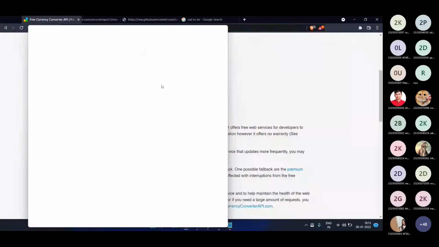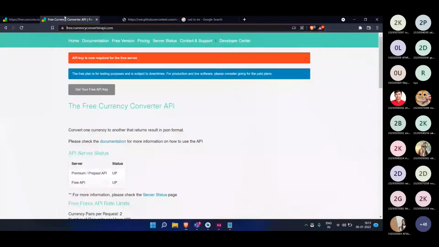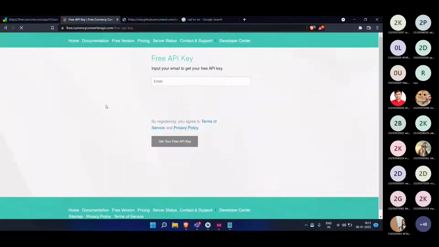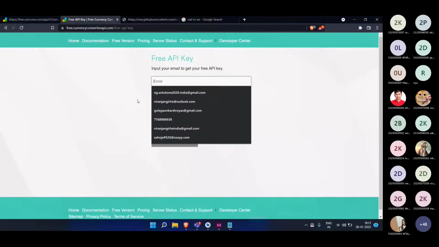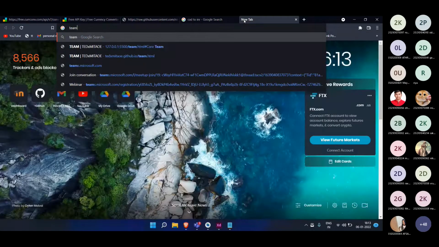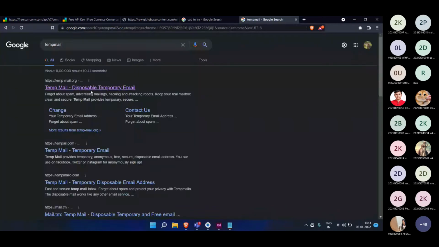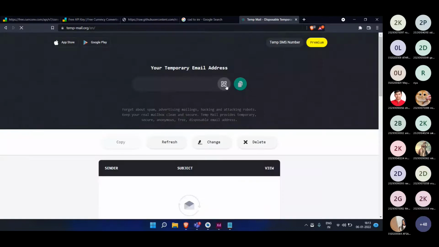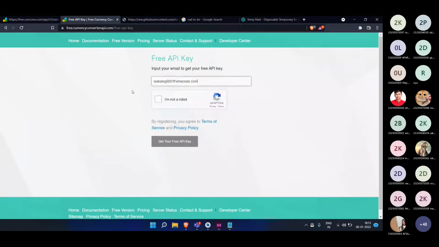So you just go here, get your free API key, and enter your email ID. Let me show you one example. I will use a temp mail. You might need to do the verification and all. Just put the email ID over here, click I'm not a robot, get your free API.